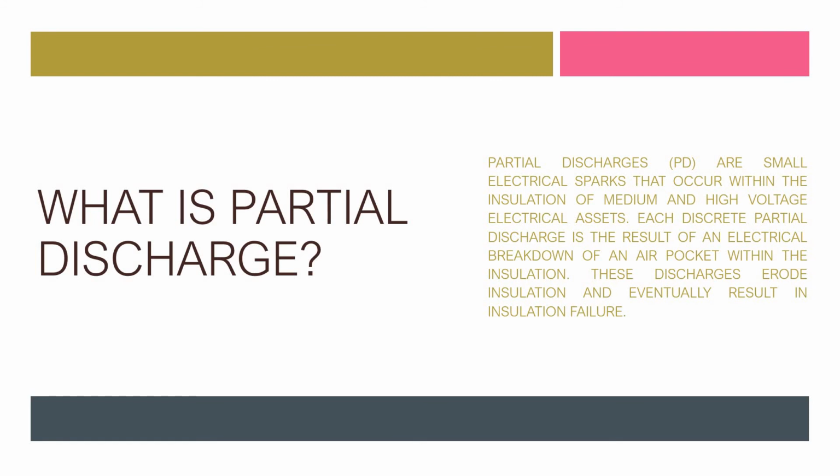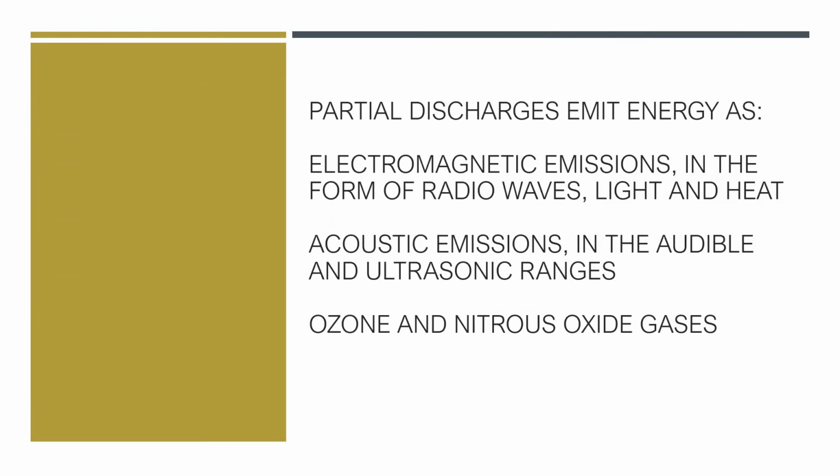And the studies from substation safety show that over 85% of disruptive failures in high voltage and medium voltage equipment are partial discharge related. So, partial discharge energy is emitted as electromagnetic emission in the form of radio wave, light, and heat, acoustic emission in audible and ultrasonic range, and ozone and nitrous oxide gases.